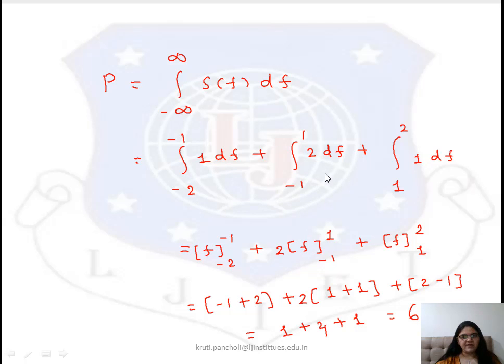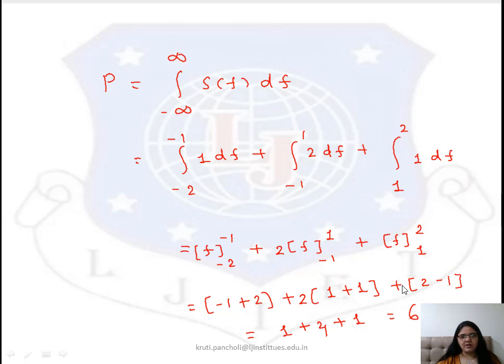Applying the limits -2 to -1, -1 to 1, and 1 to 2, we put the limits into f. So it is (-1 plus 2) plus 2 times (1 plus 1) plus (2 minus 1).